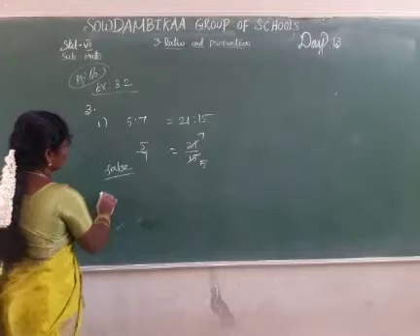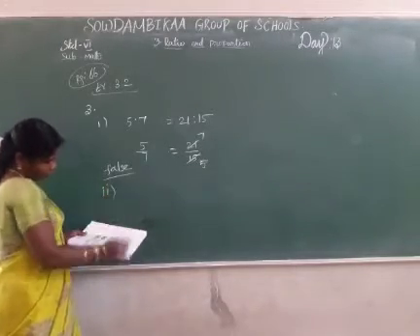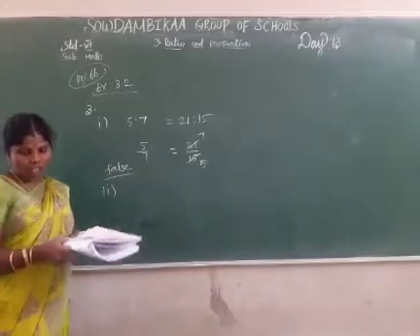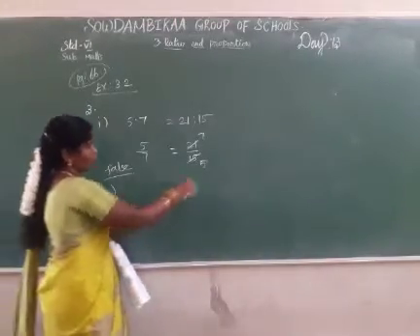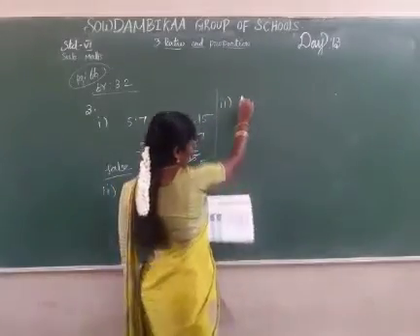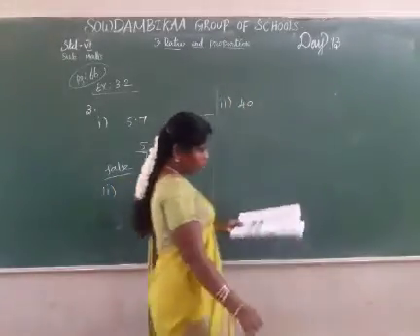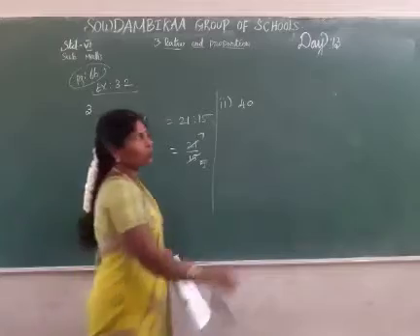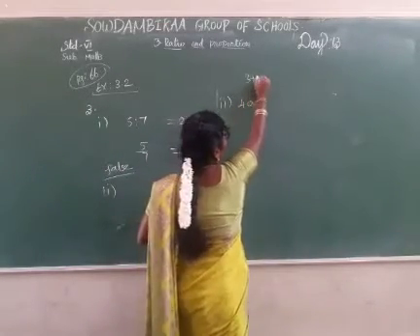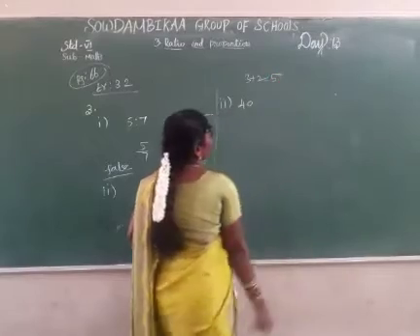First one, false. The second one: 40 is divided in the ratio 3:2, then the larger part is 24. The sum of the ratio 3:2 is 3 plus 2 equals 5.